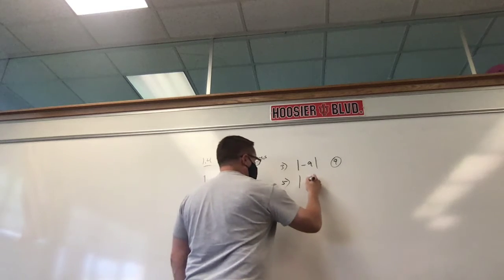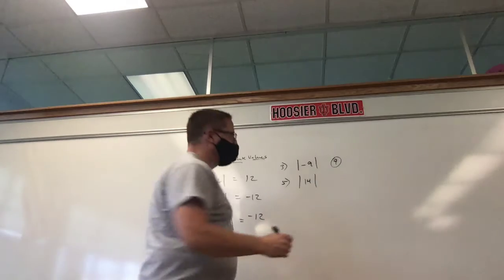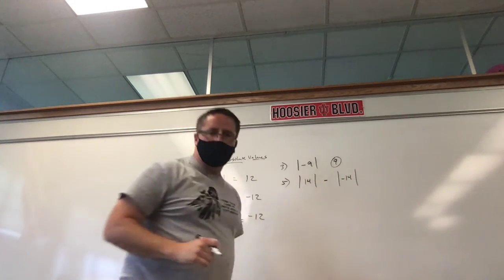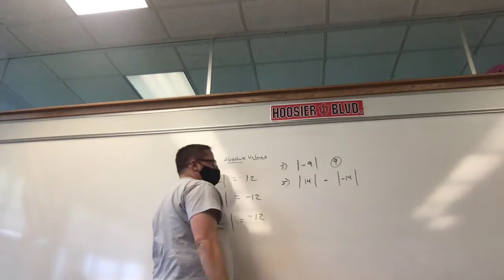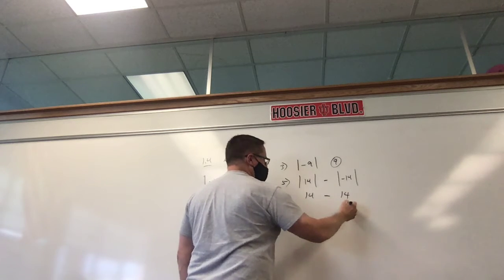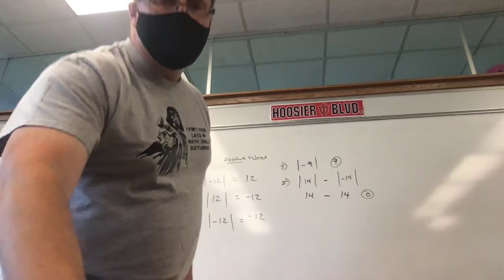Simplify this: absolute value of 14, we're not done, minus the absolute value of negative 14. I think that's what it says. Hang on a second. Yep. So what's the absolute value of 14? 14. Minus, what's the absolute value of negative 14? 14. And 14 minus 14 is 0. Okay? You can't miss these on test day.